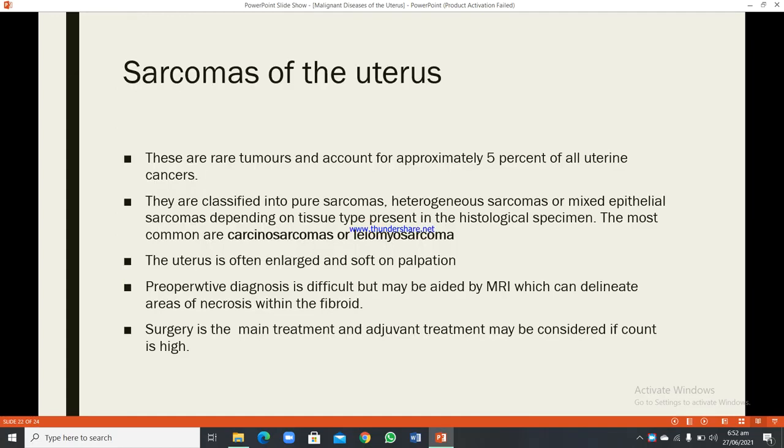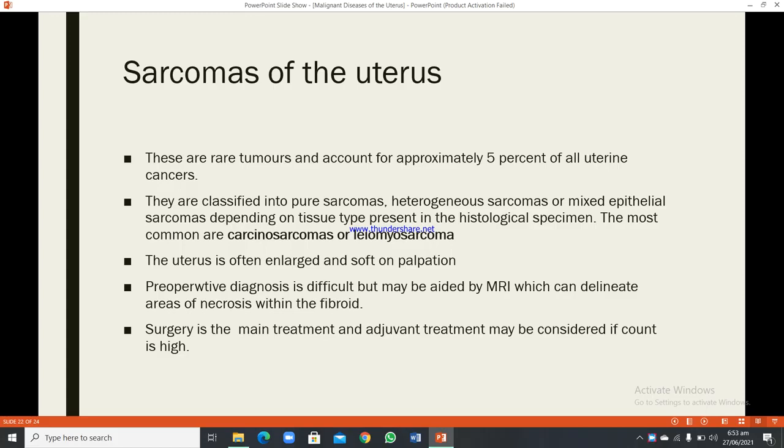Sarcomas of the uterus. These are rare tumors and account for approximately 5% of all the uterine cancers. They are classified into pure sarcomas, heterogeneous sarcomas, or mixed epithelial sarcomas depending on tissue type present in the histological specimen. The most common are carcinosarcomas or leiomyosarcoma. The uterus is often enlarged and soft on palpation.